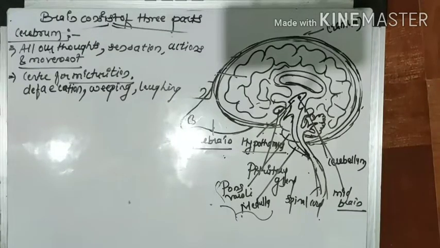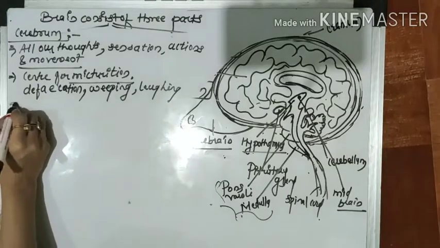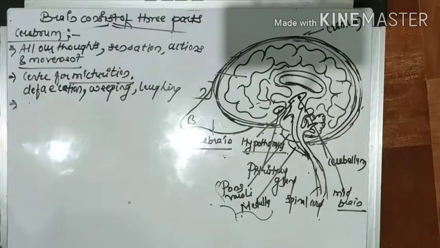Now the cerebrum has differentiation. The cerebrum is again differentiated into different regions or areas for performing different functions.